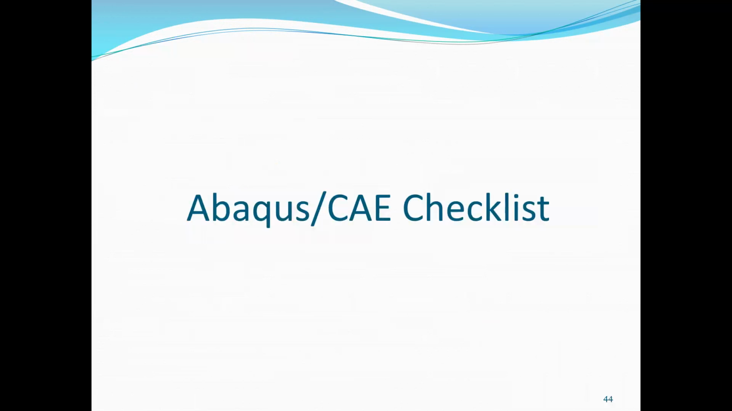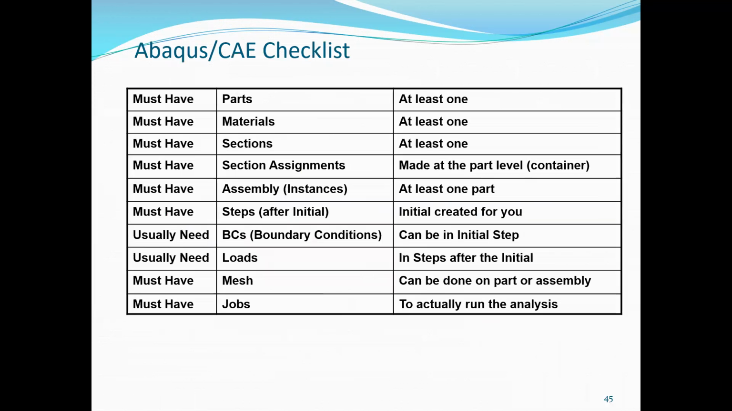Okay, next is the checklist. Before submitting the job for analysis, we have to check. It must have parts, at least one part. It must have materials, at least one. It must have sections, at least one. And it must have section assignments made at the part level, that is the container level. You will understand section assignment when we solve the problem. Then it must have an assembly, that is instances. At least one part should be there.